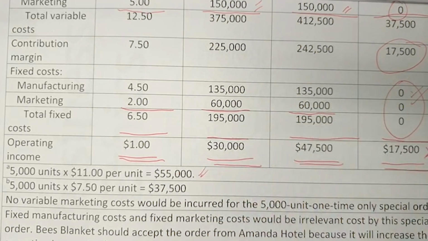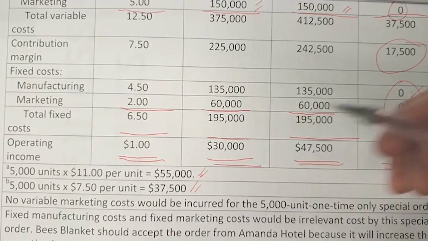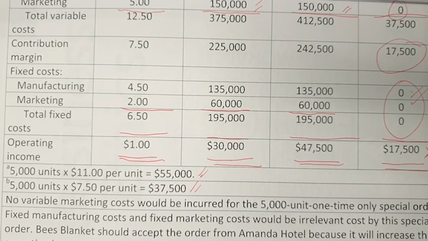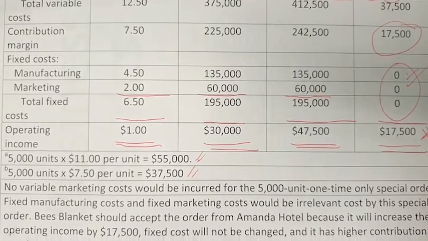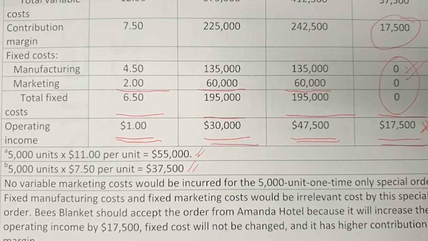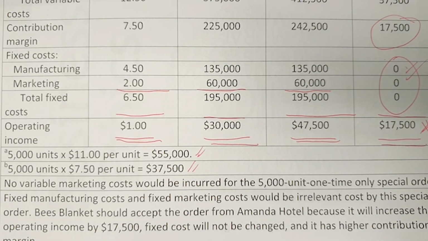This is how we calculate our revenue. This is how we calculate our variable costs. Alright, and no variable marketing cost will be incurred for the 5,000 units because we don't need to do any marketing activity here, since it is a one-time-only special order. The hotel themselves contacted us and want to buy the blanket from us.